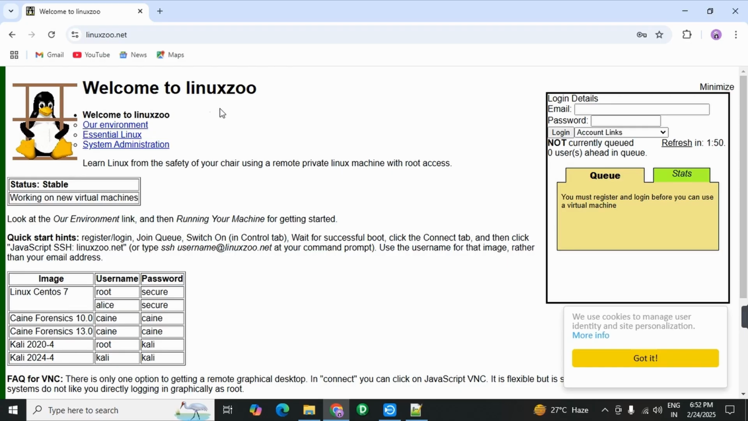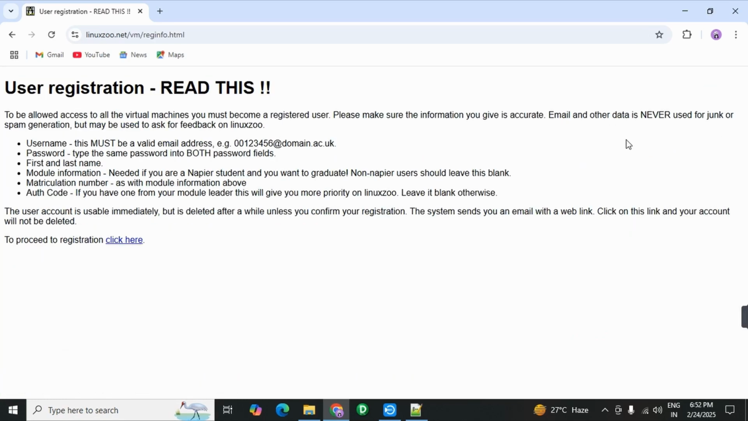Now we are at linuxju website, and at the right side you have to click on account links. Okay, just click on it. In here select second option, registration for an account. Select registration for an account. Okay, if you click on registration for an account, this page has opened. Now to proceed to registration, just click here, click on it.